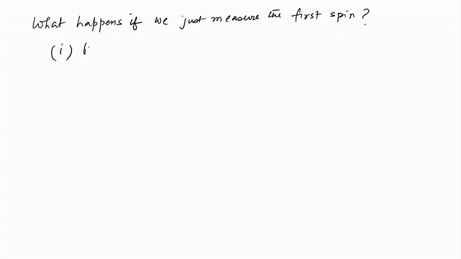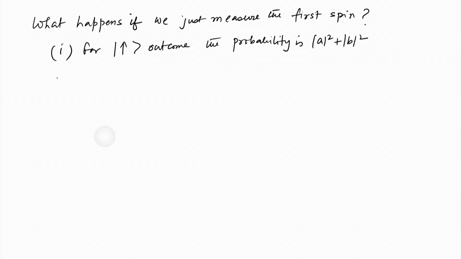For up outcome for the first spin, the probability is |A| square plus |B| square. Similarly, for down outcome, the corresponding probability is |C| square plus |D| square.